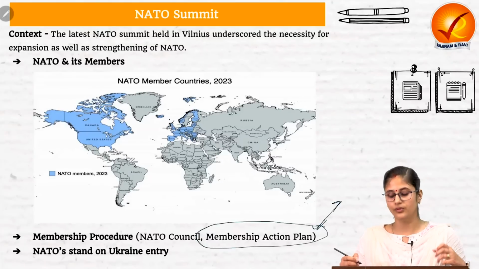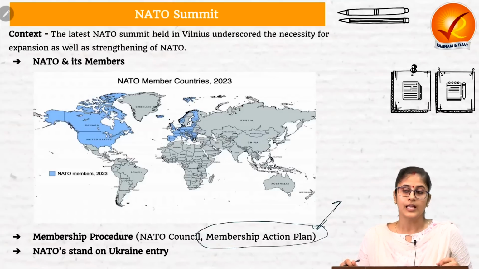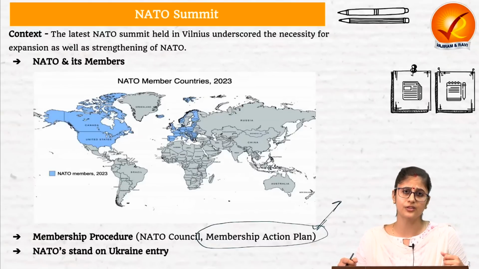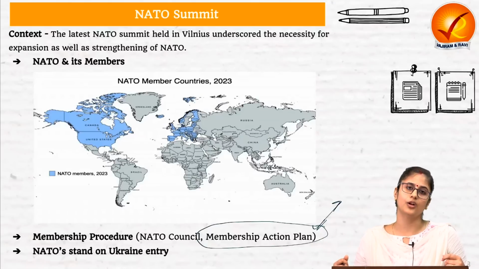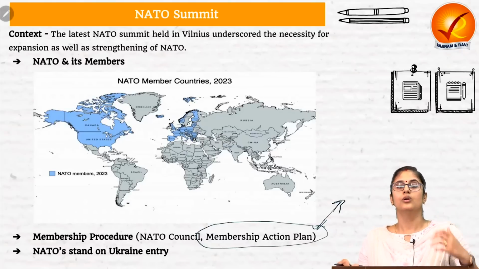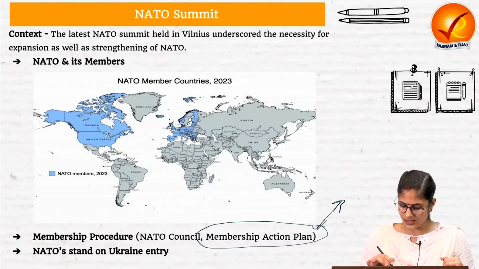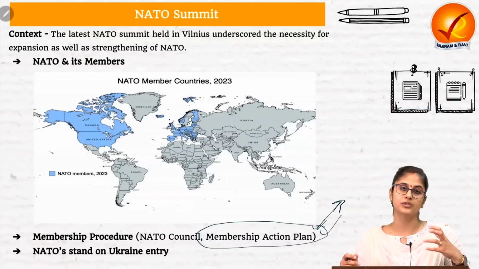The country needs to prove that it is a democratic nation, it has a functioning market economy, it is willing to contribute to the military strength of NATO, and it is committed to further the political and economic goals of NATO. It also needs to show that it is committed to rule of law, it is committed to ensuring international stability, etc. And once this membership action plan is approved, then that particular country becomes a member of NATO.